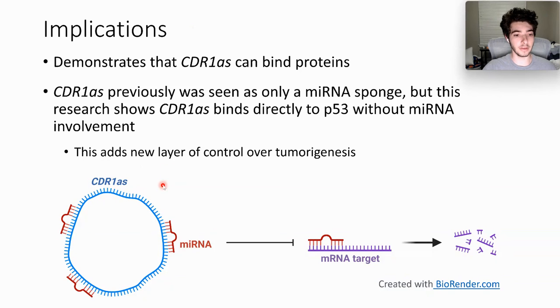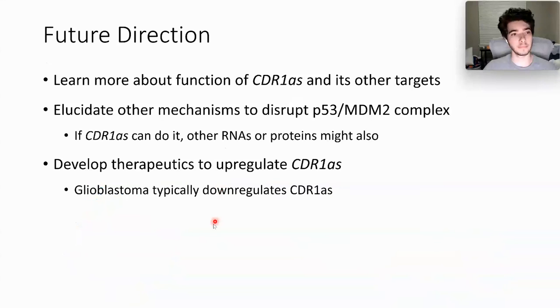So the previous model shows CDR1AS acting as a sponge to collect miRNAs or sequester them so that they could not be used to cause mRNA degradation. However, now we're realizing that it can actually bind proteins, which is a huge step. And this adds an entirely new layer of control over tumorigenesis to CDR1AS.